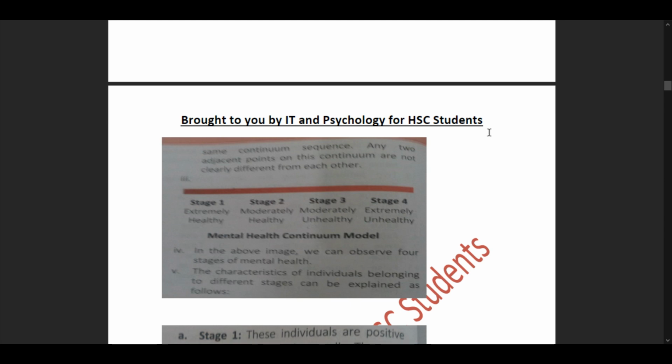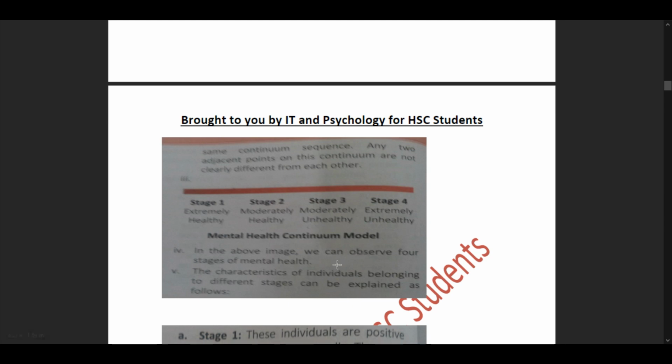This model has been given to us as our mental health continuum model, where we had discussed 4 different stages. At stage 1, the individual is extremely healthy and ambitious. Stage 2, he or she is moderately healthy and does not require professional help. And stage 3, moderately unhealthy. Here, an individual suspects that he or she requires help from a professional. And at stage 4, extremely unhealthy. Here, the individual is actually in requirement of professional help severely. So this was our continuum model.